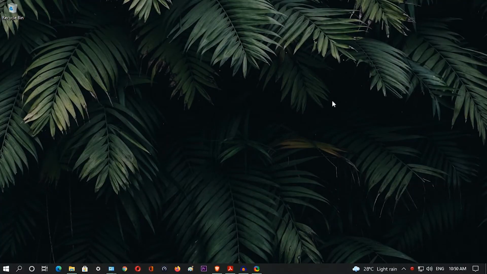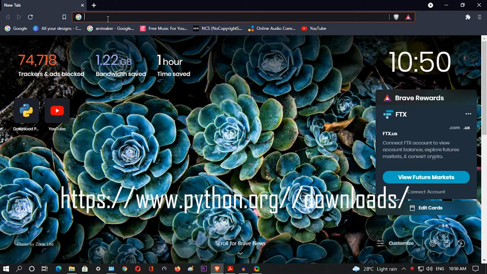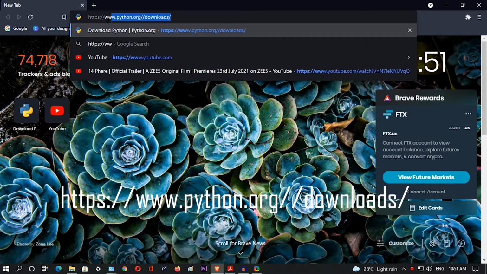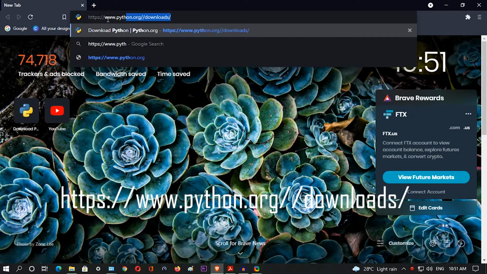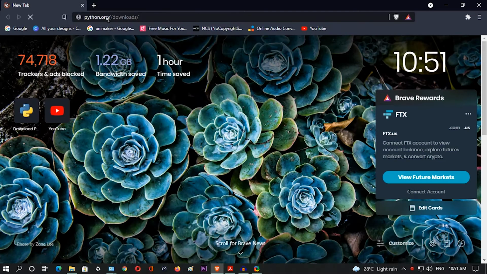Now let's see how we will install a Python program. So first of all, we will download the Python setup file. So for this, we will open up our browser and type https://www.python.org/downloads/ and then press enter.